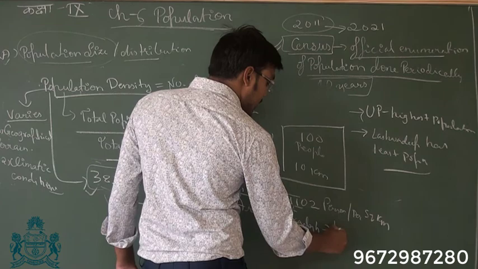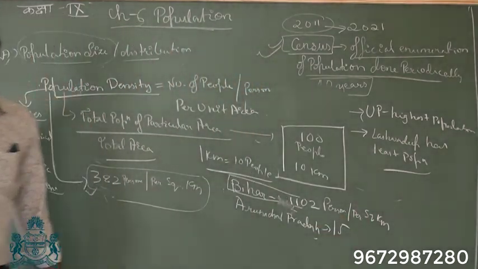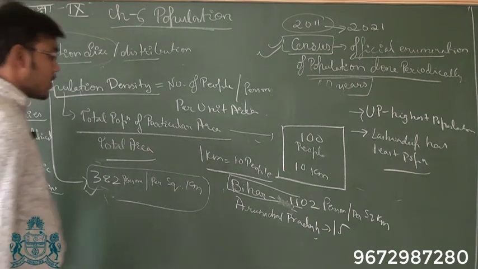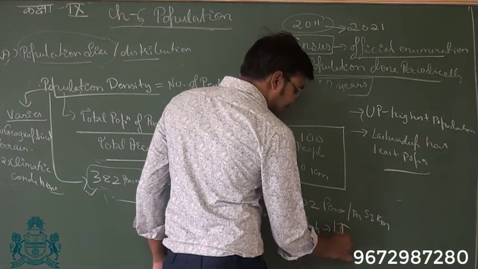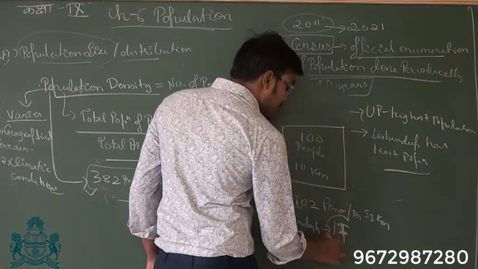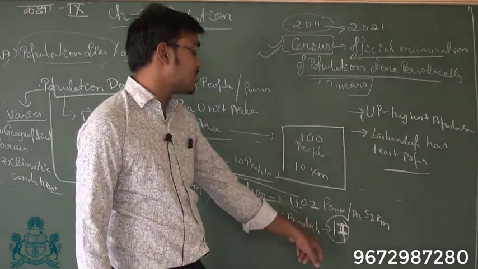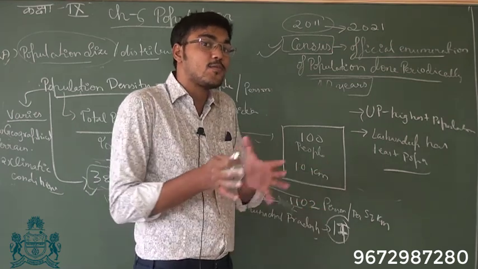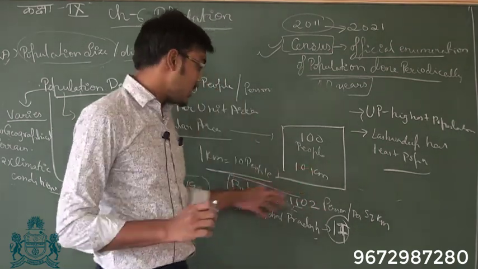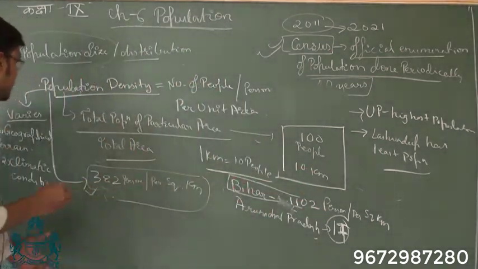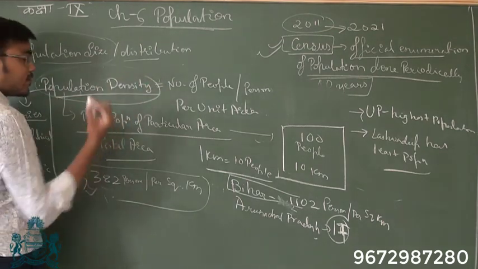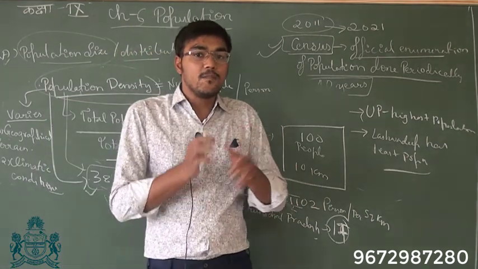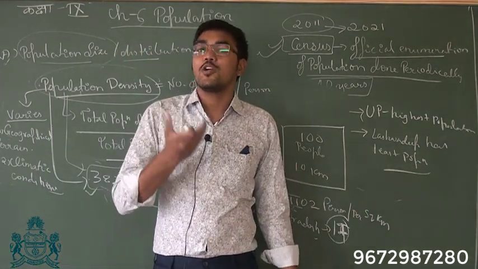Whereas for Arunachal Pradesh it is around 17 persons per square kilometer, whereas in Bihar it is 1102 persons per square kilometer. So you can see how this population density varies. For India it is 382 persons per square kilometer. Within India there is variation, that is because of the geographical terrain.